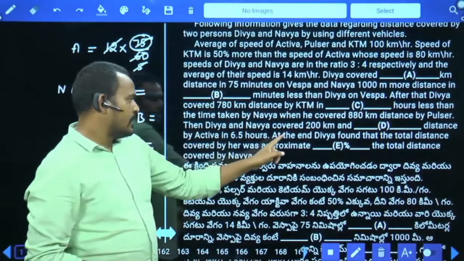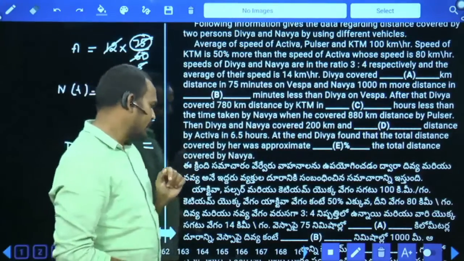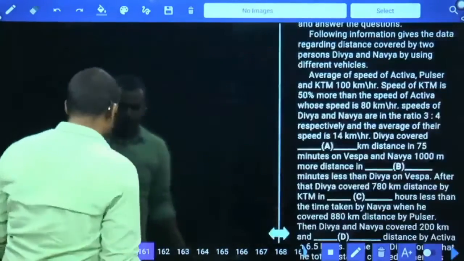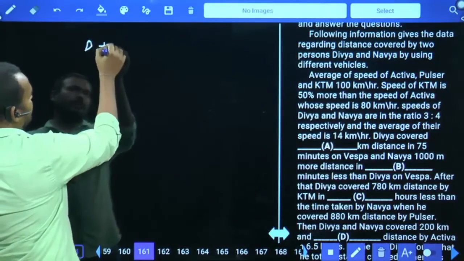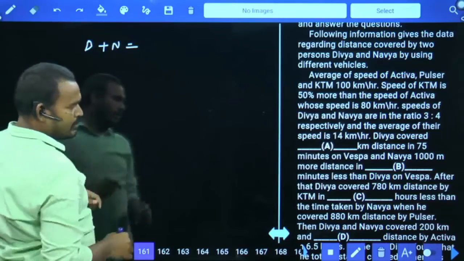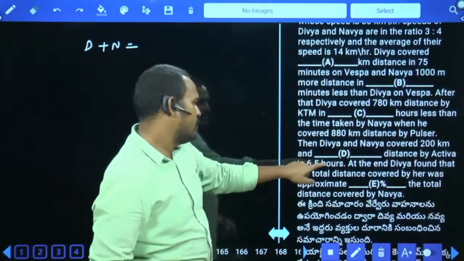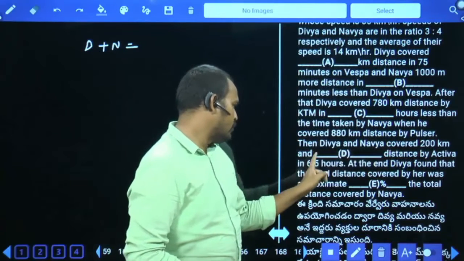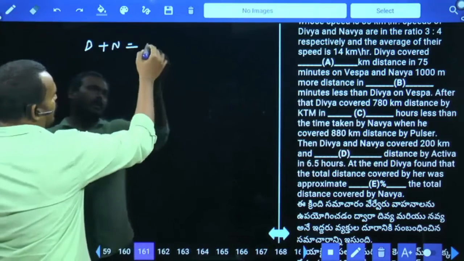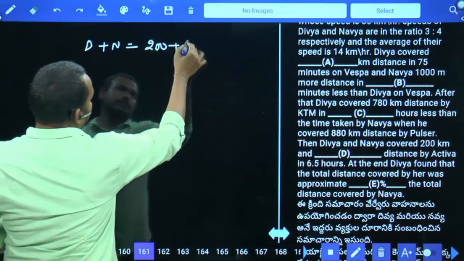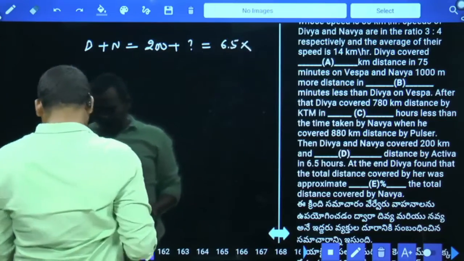Then Divya and Navya covered 200 kilometers and dash distance by Activa in 6.5 hours. Divya plus Navya, those are covered dash distance. Divya and Navya covered 200 kilometers and some distance by Activa in 6.5 hours. 200 plus some distance in 6.5 hours with Activa.